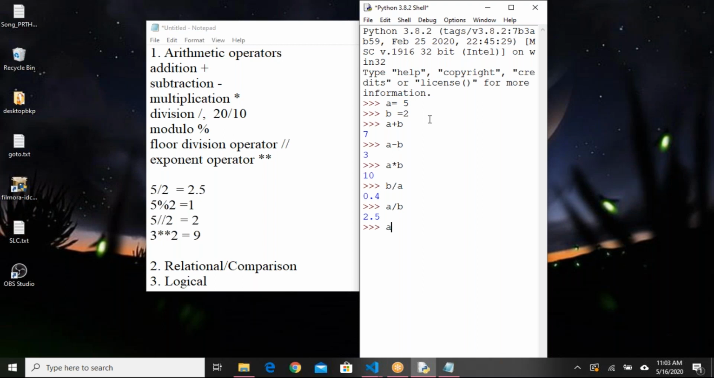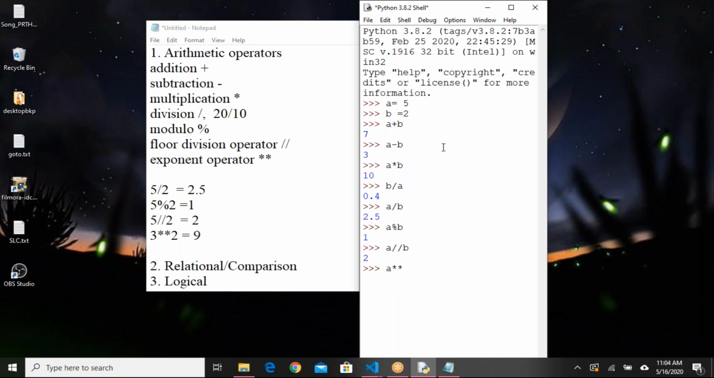Next, I'll say a modulus b. Modulus will give the remainder. Remainder is 1, so a modulus b, I got 1 as output. Next, floor division, I'll try a slash slash b. 2 is the output. Actually, a by b will give you 2.5, but floor division will give you 2 only. When you want to know how many times it is divisible without having any decimals, you can use the floor.